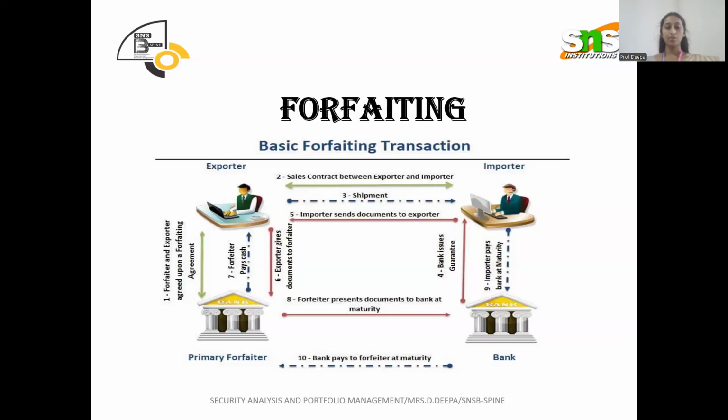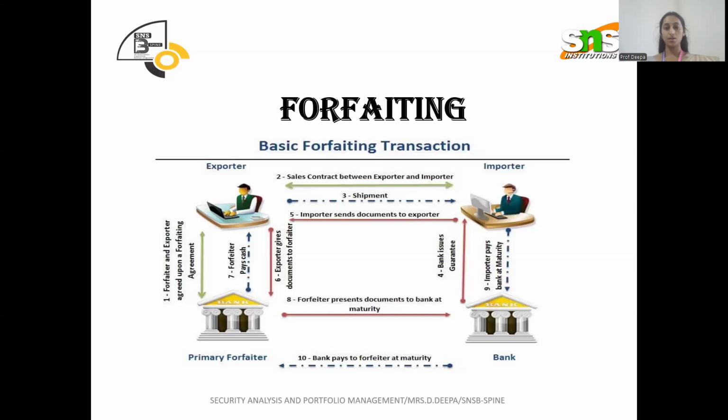First, the forfeiter and exporter agree upon a forfeiting agreement. So this basic thing has to happen first. Second is the sales contract between seller and buyer, that is, exporter and importer.